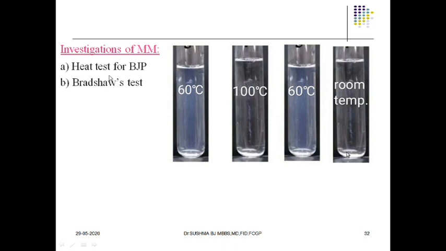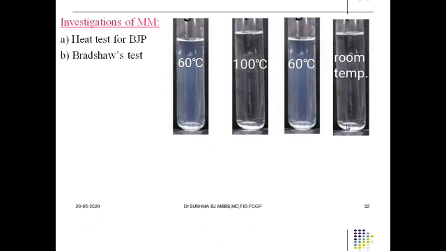Now, what is the Bradshaw test? We take equal volumes of the urine of the patient suffering from multiple myeloma and hydrochloric acid. When we layer the acid on the urine, we can see a white ring because of the presence of the globulins. Getting my point? This is about the Bradshaw test.